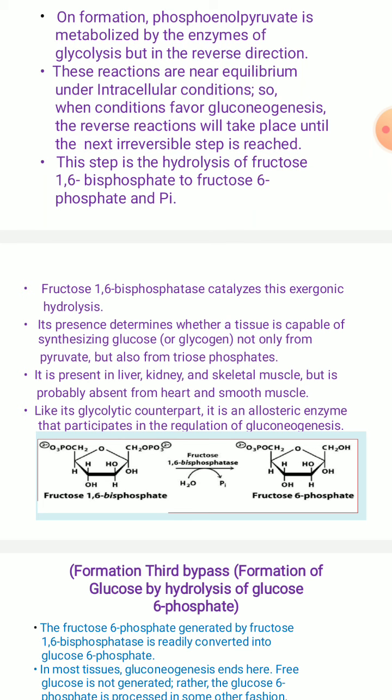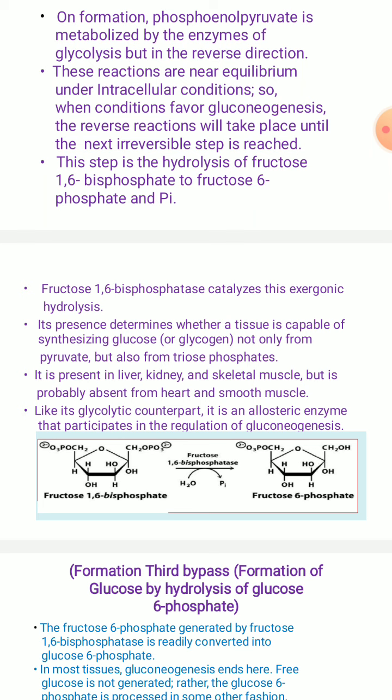So this enzyme, fructose 1,6-bisphosphatase, is catalyzing this exergonic hydrolysis reaction. The presence of this enzyme determines whether a tissue is capable of synthesizing glucose or glycogen not only from the pyruvate molecule but also from the triose phosphate.